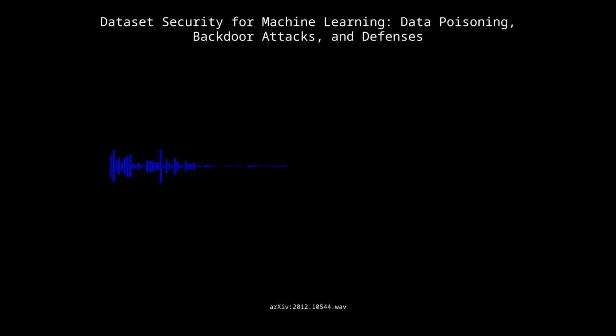Okay, so we've got these data poisoners lurking in the shadows, twisting the very foundation of these algorithms. But now let's move on to another type of threat that sounds even sneakier. Backdoor attacks. Yes, backdoor attacks. These are quite insidious. Imagine a hidden trigger embedded in the model, waiting dormant until a very specific input comes along and activates it. So it's like a sleeper agent waiting for their code word. The model seems perfectly normal until, bam, that trigger sets off the malicious behavior.